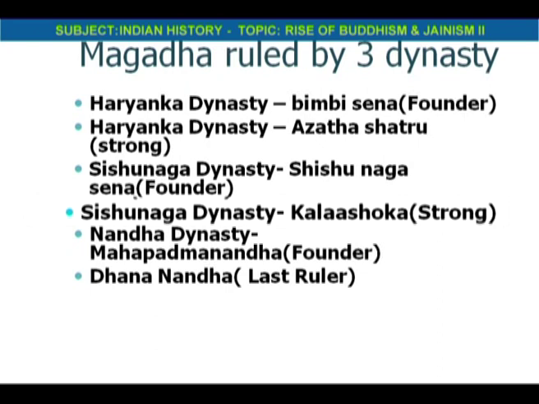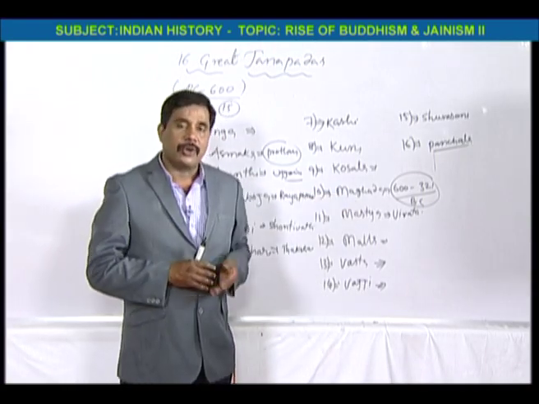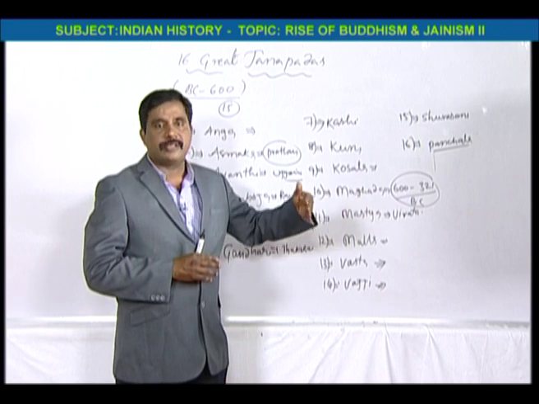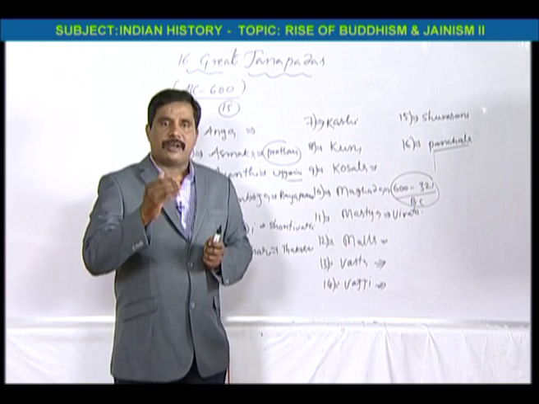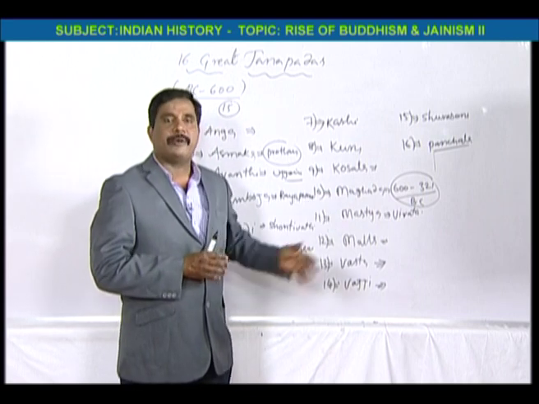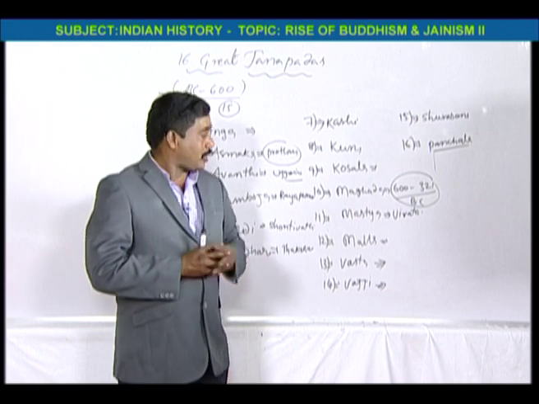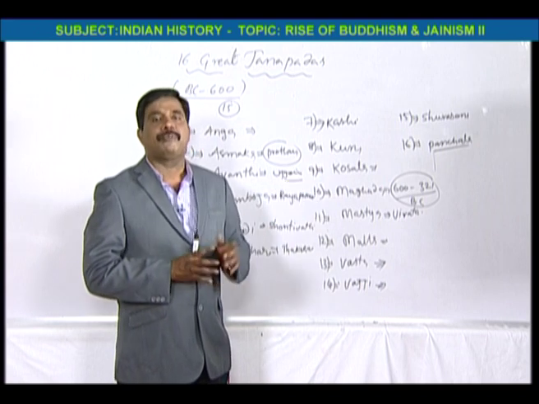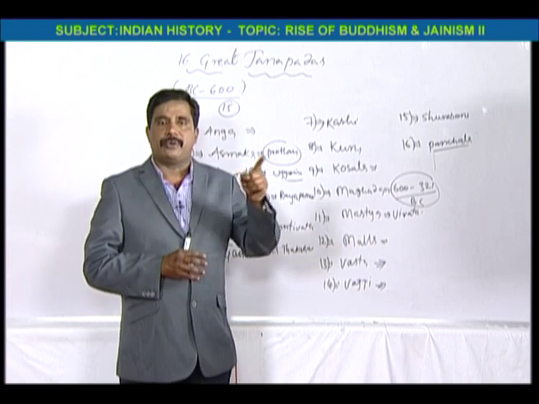Later, in the Shishunaga dynasty we have the important king Kala-Ashoka. He is also called Kakavarna in the Puranas. He conducted the second Buddhist council in Vaishali. And lastly, we have the Nanda dynasty. The founder of the Nanda dynasty was Mahapadmananda, and the last king was Dhanananda. Dhanananda was defeated by Chandragupta Maurya in 321 BC, who established the Maurya dynasty.